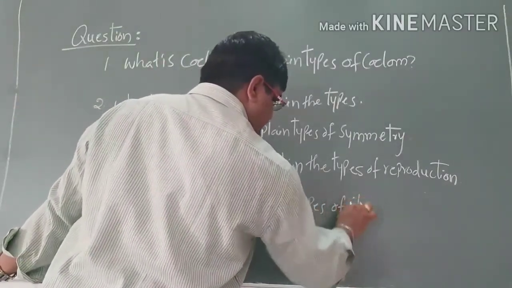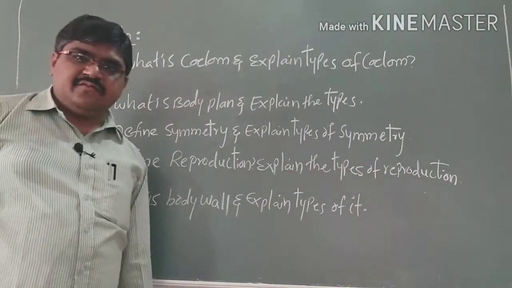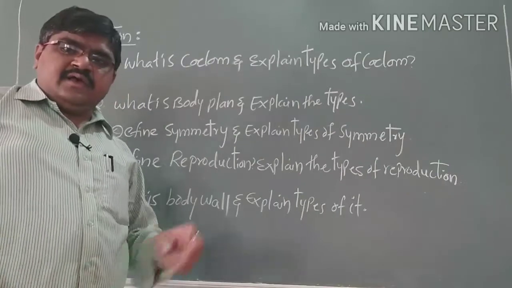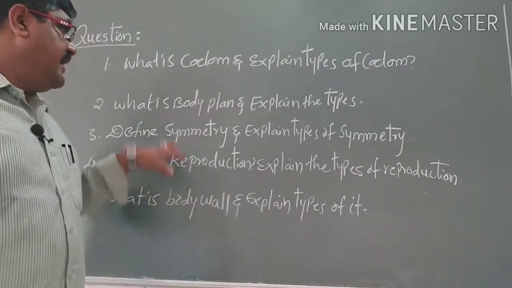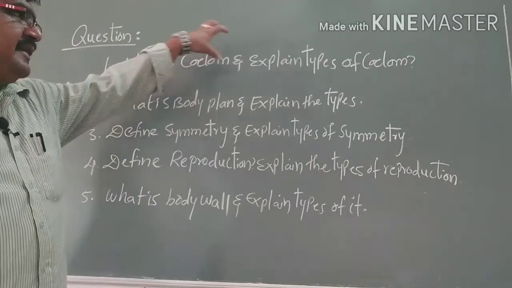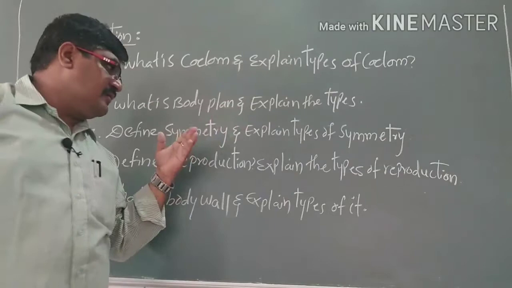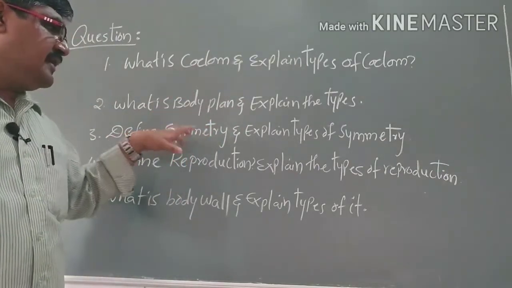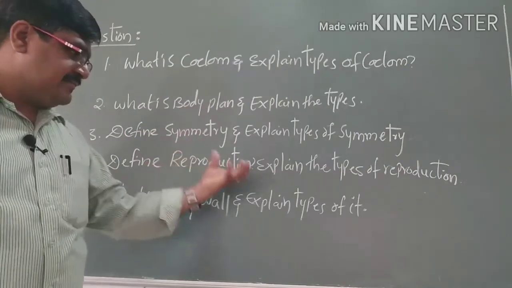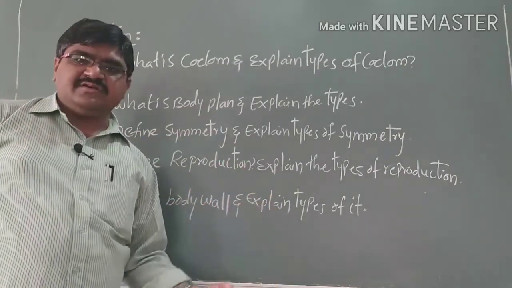These are the 5 questions for which you have to write the types: coelom and its types, body plan, symmetry types, reproduction types, and body wall types.